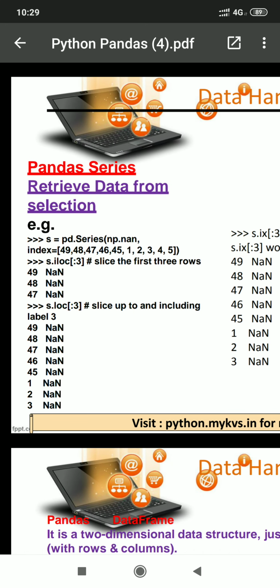What we are doing here, we are creating a series without number and passing index position. Then after we are calling S means Pandas series object, ILOC. What will it display? It will return index position 49, 48, 47.